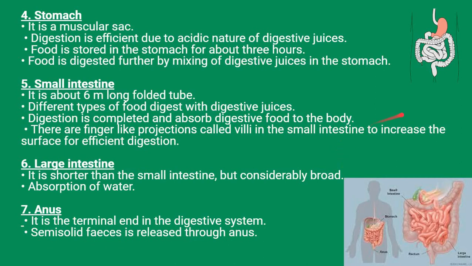Then we are going to talk about the large intestine. So the large intestine is shorter than the small intestine but is considerably broad. And here water is absorbed into our body. Once food passes through the large intestine, it will come to the anus. Now this is the terminal end of the digestive system and semi-solid feces is released through the anus.